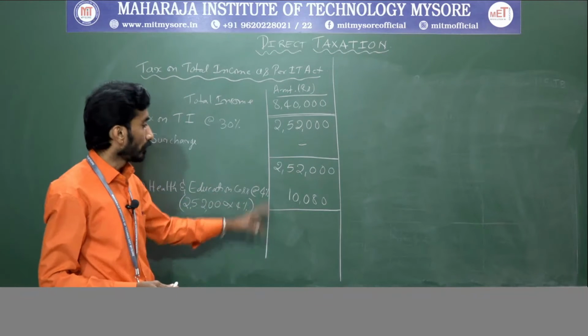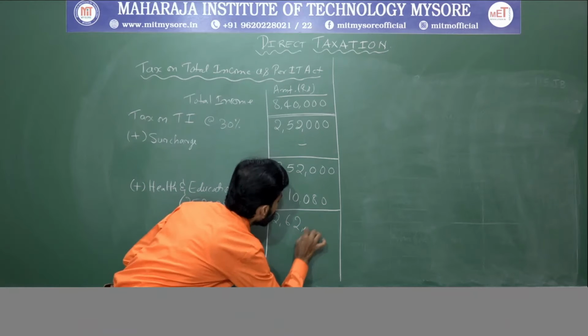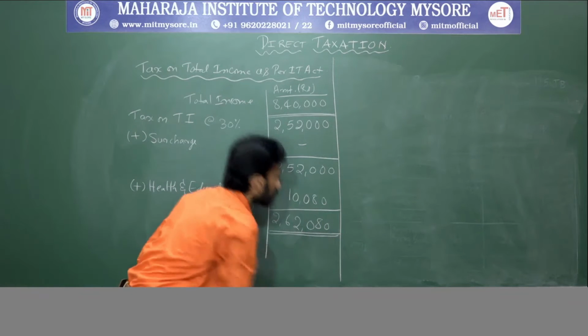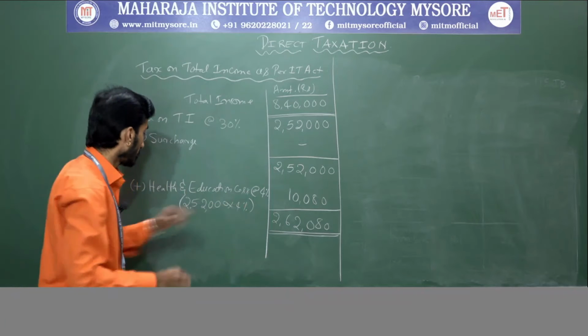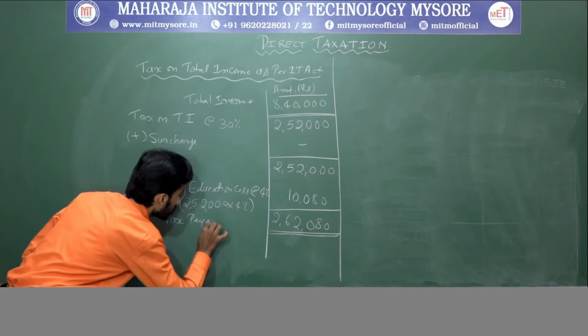If you sum up, you will get the value 2,62,080. This is the tax payable.